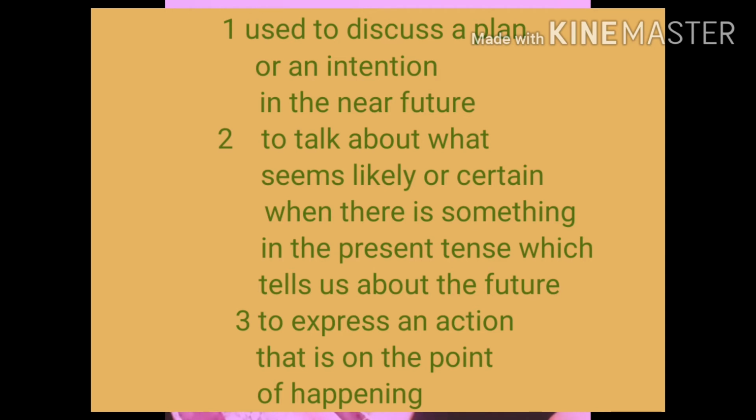The going to form is used to discuss a plan or an intention in the near future. To talk about what seems likely or certain when there is something in the present times which tells us about the future. Third is to express an action which is on the point of happening.